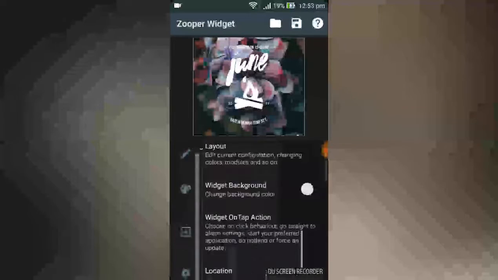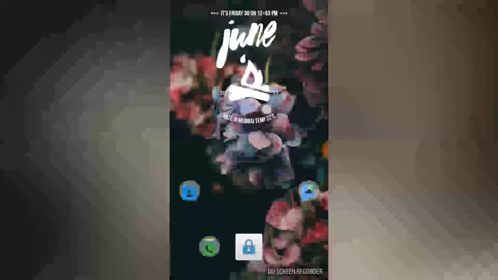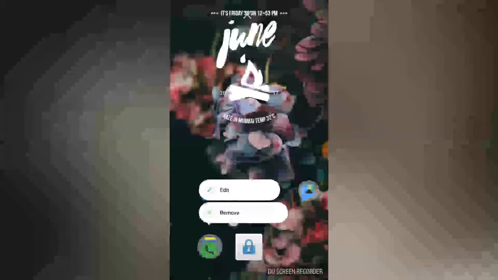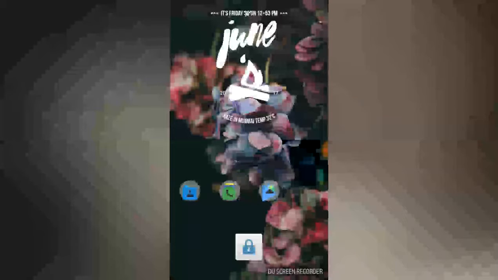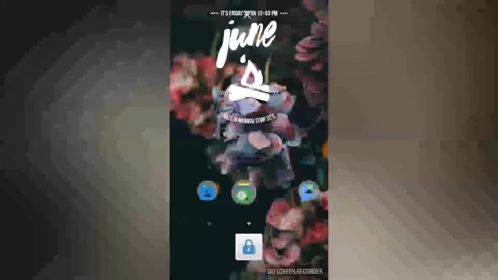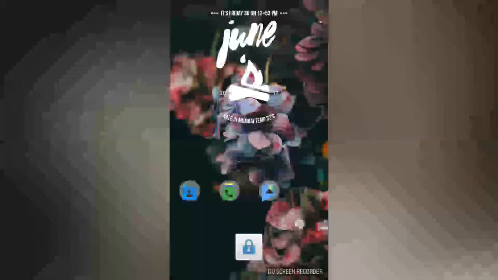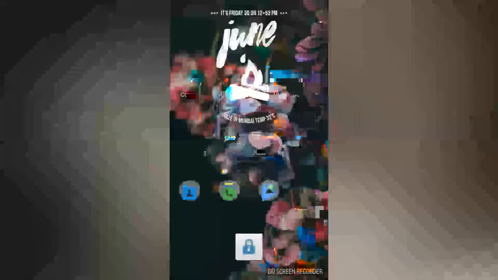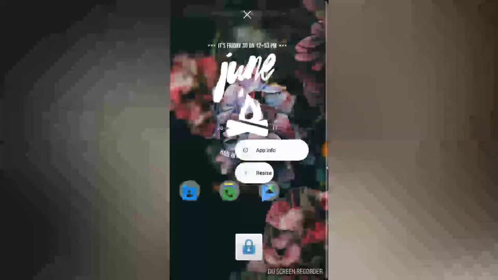Okay, and yes. Place 3 icons, and yes. Oh, only one page should be there. Okay, done, only one page on the home screen.